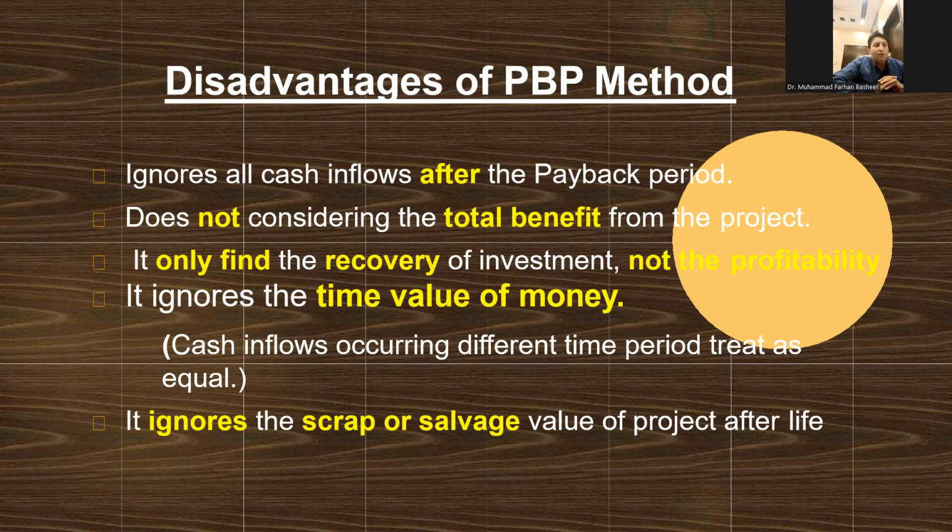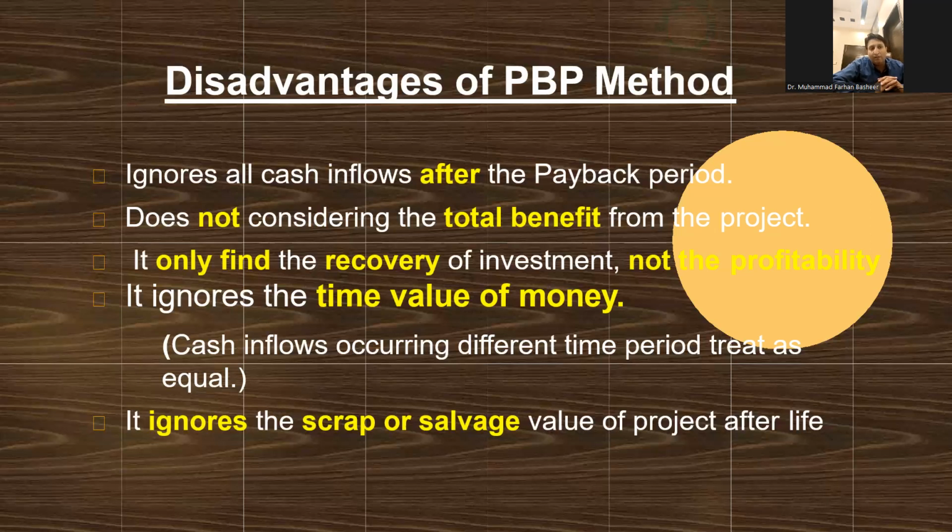Now, today we are going to start the second method, which is the average rate of return method, also known as the accounting rate of return method. But before we formally start that method, we should know why we actually need another method. Because, as per our understanding, the payback period method successfully answers questions such as when I will be able to recover my investment, and if there are two or three investment opportunities, which investment has a shorter payback period, and definitely that will be the ideal or attractive one.